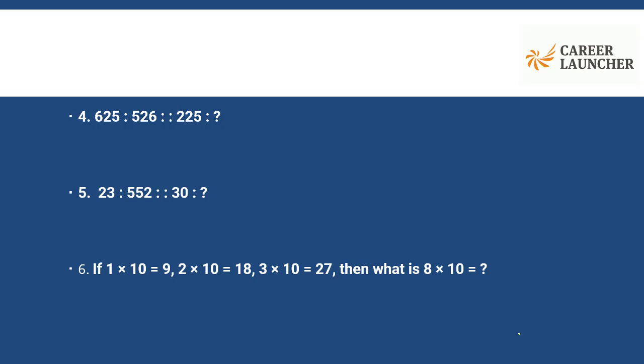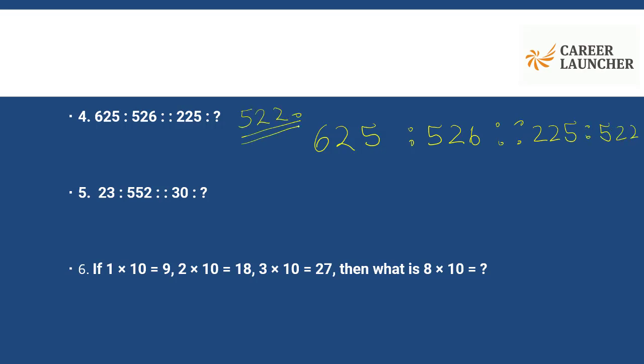So here 625 and 526 and then 225. Now how can I connect 625 and 526? It's nothing but 625 written backward. If I write 625 backward, I get 526. So for 225, my answer should be 522.